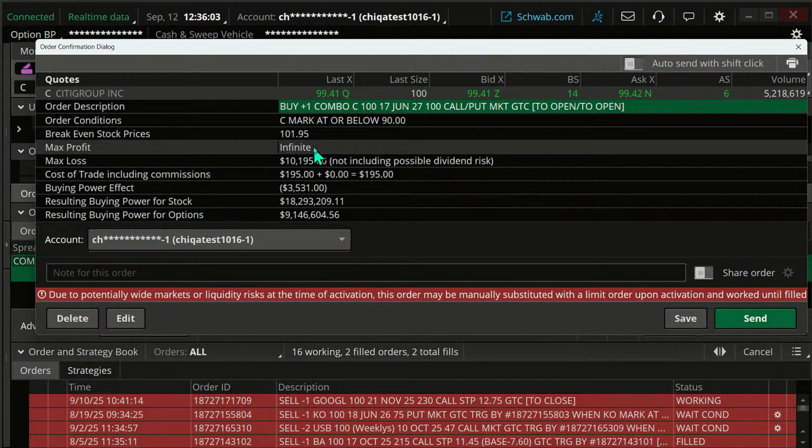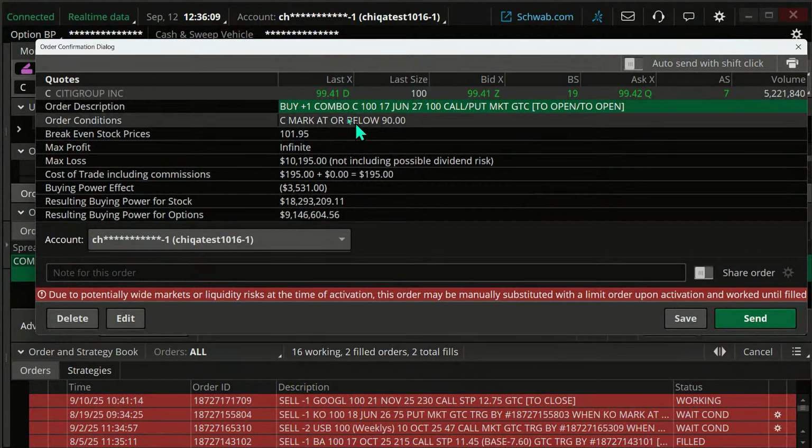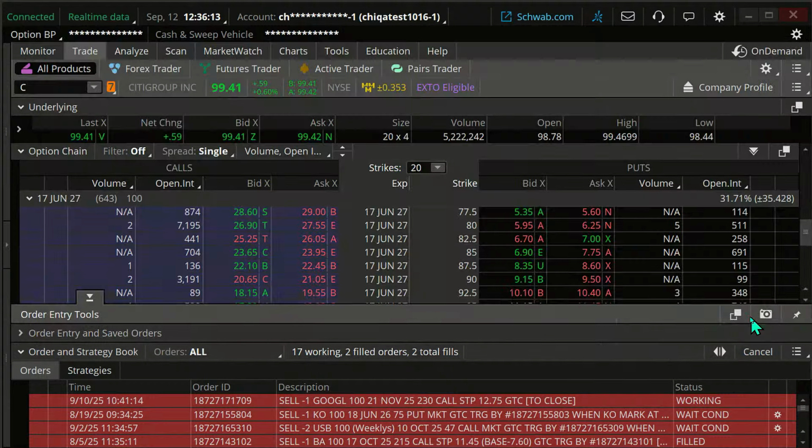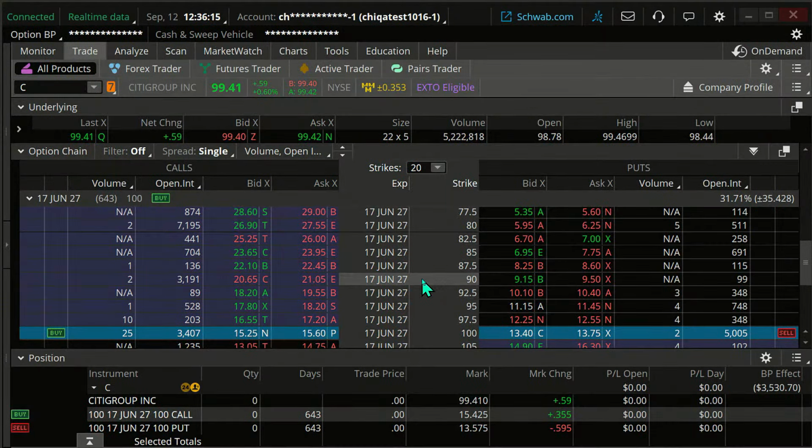We are also missing out on those dividends, as I mentioned. Max profit, well, it's unlimited. The higher Citigroup goes up, the better I'm at in that case. So I'm going to click on send, and I'm going to send that order there. Okay, so there we go.